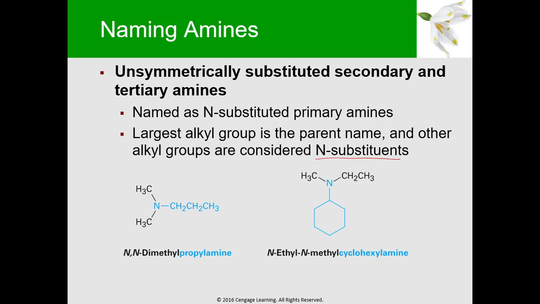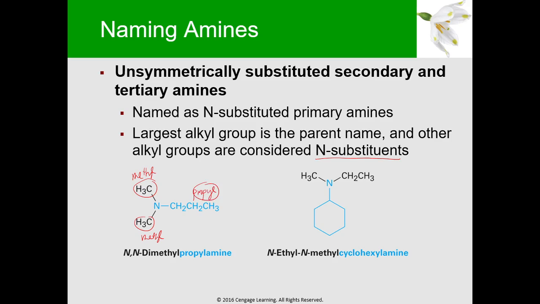So, anong ibig sabihin nun? Hanapin muna natin yung pinakamalaking alkyl group na nakakabit dun sa nitrogen at yun yung magiging parent name at yung mga ibang alkyl groups na nakakabit kay N ay i-consider natin sila na N-substituents. When say N-substituents, meron kang nitrogen at may nakakabit sa kanyang mga substituents. So, like for example, this one, may makikita tayong this one is a methyl. This is another methyl. And this one is met et prop.